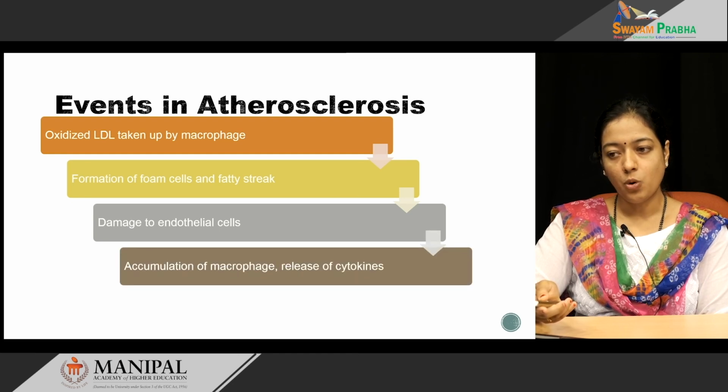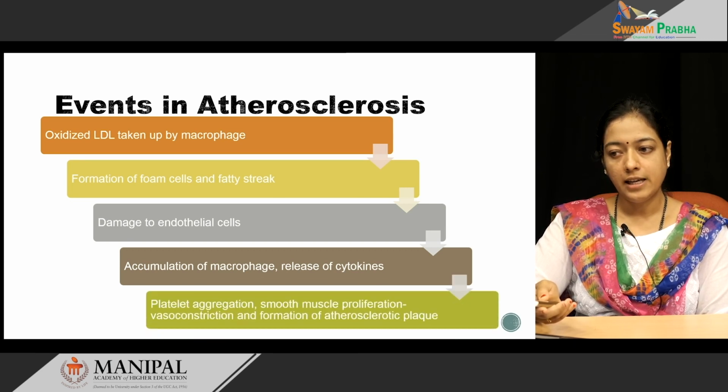Also, there is more accumulation of LDL-embedded macrophages, and there is release of cytokines and many growth factors from platelets and macrophages, finally leading to platelet aggregation and smooth muscle proliferation. All these factors cause vasoconstriction and finally formation of atherosclerotic plaque.